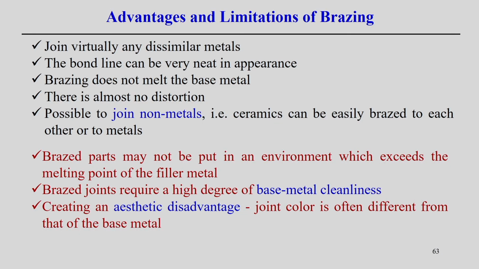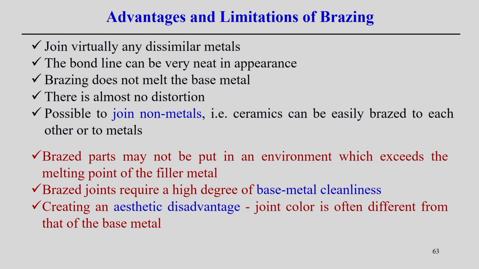Now, we can present the advantages and limitations of the brazing process in this way. Brazing can join dissimilar materials. Fusion welding of dissimilar materials is sometimes difficult because it creates intermetallic compounds, but since the filler material in the brazing and soldering process does not melt the base material, dissimilar material combinations can be joined. The limitation is that the joint strength can be less than that of a fusion welded structure for dissimilar materials.